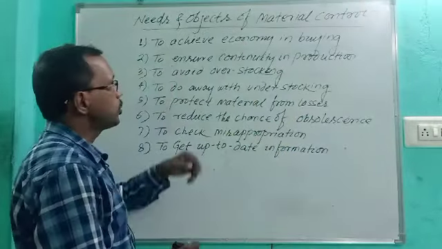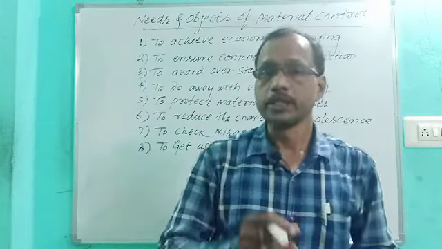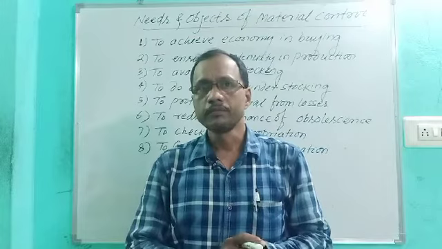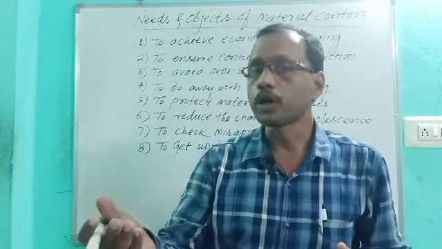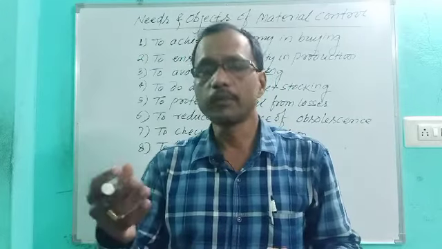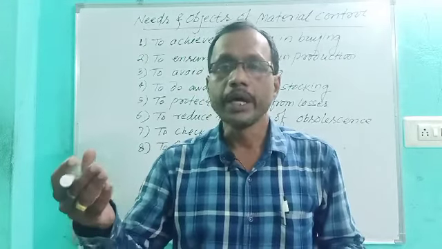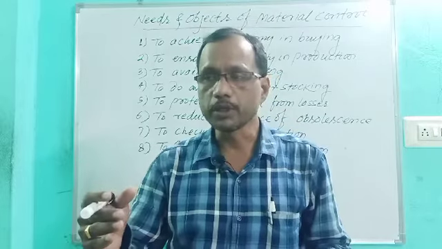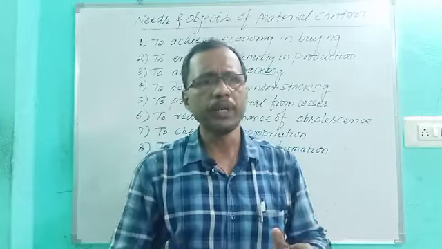Next one is to ensure continuity in production. Listen, continuity in production means depending upon the capacity of the production. Normally, a number of organizations may run their machines at 80% capacity, 60% capacity, 40%, 30% or 90%, depending upon the requirement of the market.